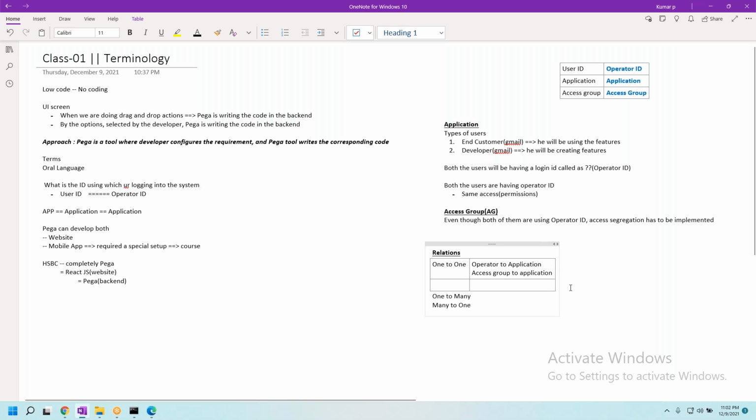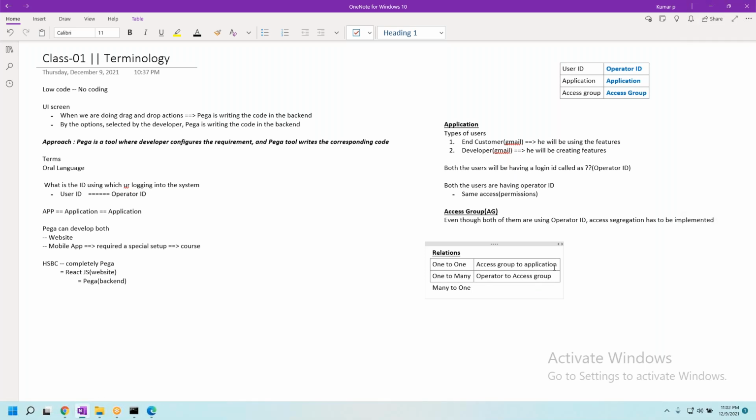The relation between operator to access group is one-to-many. Operator to access group is one-to-many.